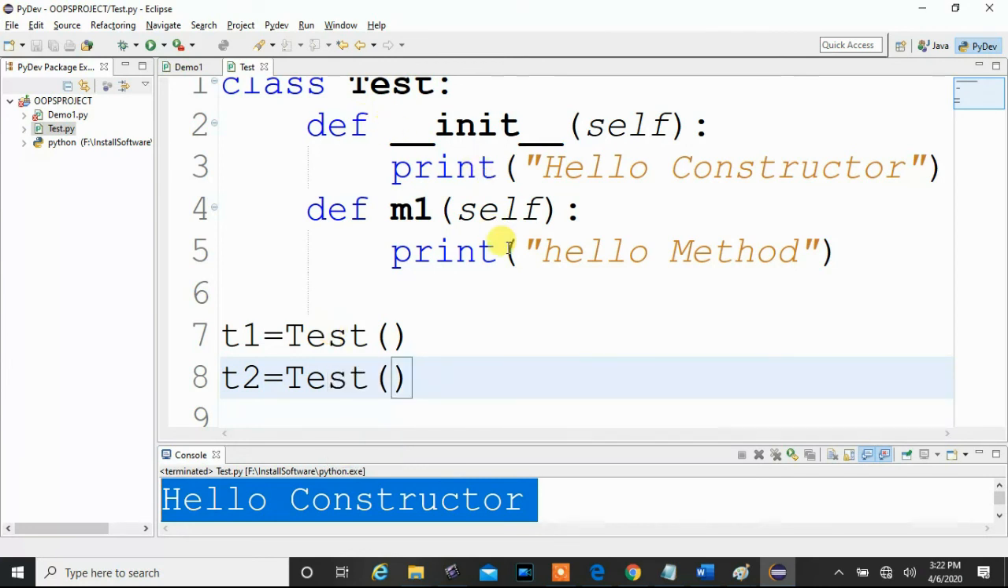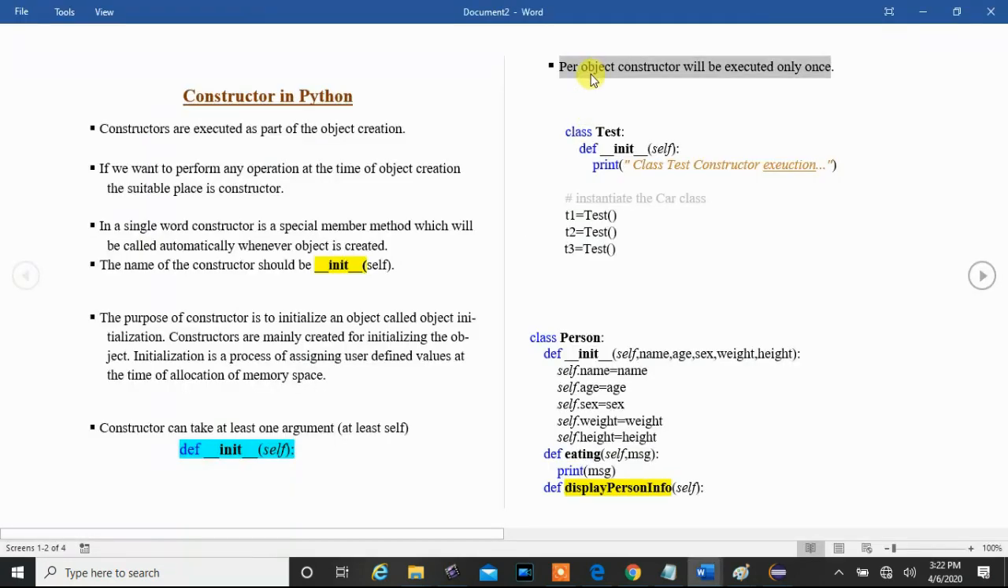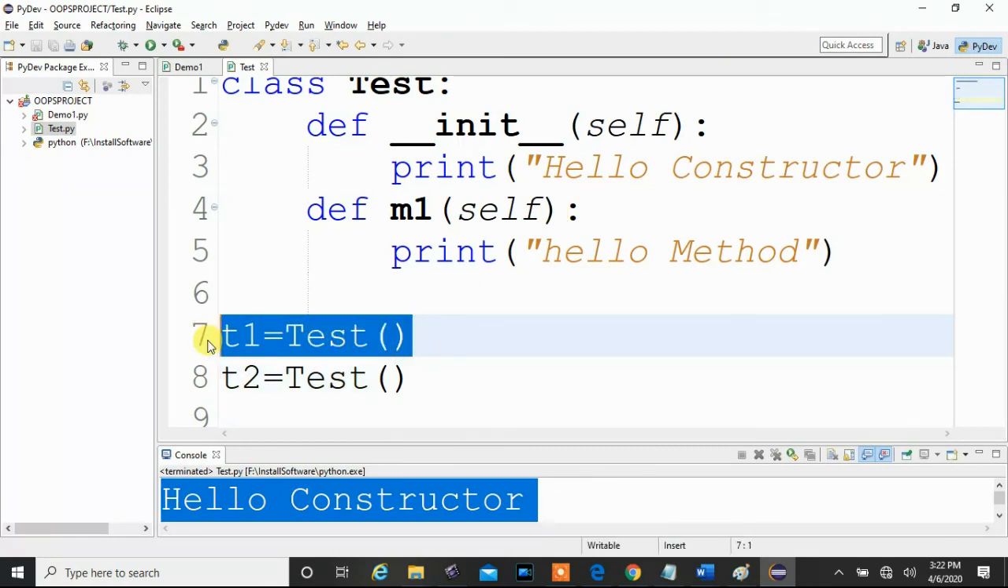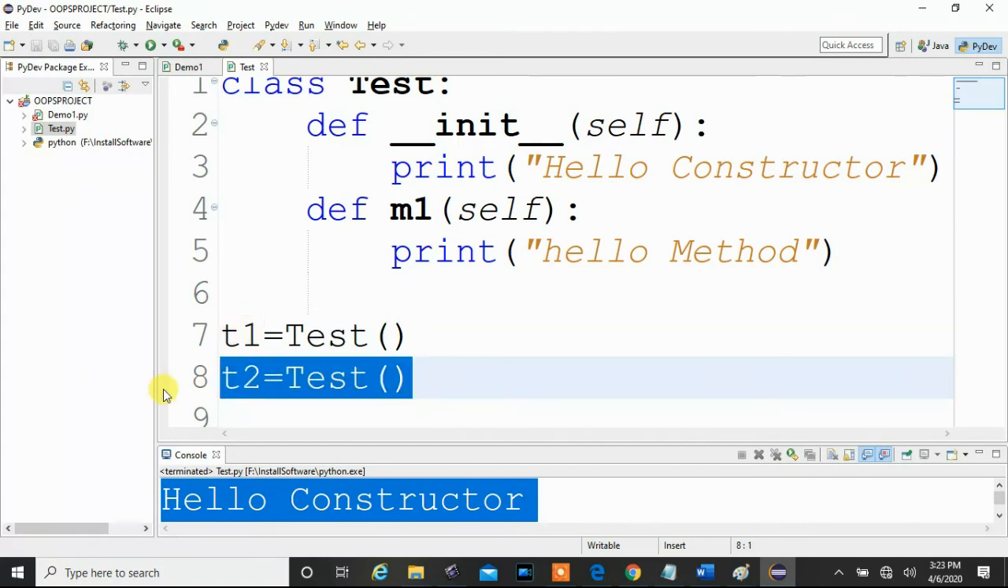So remember this point: per object, the constructor will be executed only once. In the life of the t1 object, the constructor will be executed only once. In the life of the t2 object, the constructor will be executed only once. But for each object, the constructor will be executed. So when you create the object of a class, the constructor of the class will be invoked.